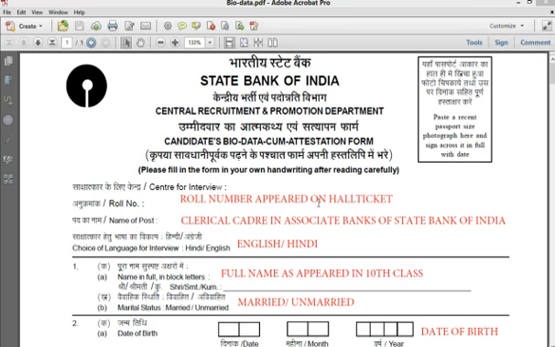Problem in filling the biodata form for SBI Associate Clerk. Okay, right here you can see the biodata form.